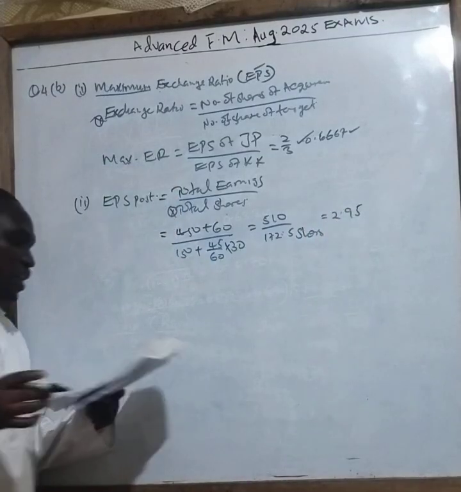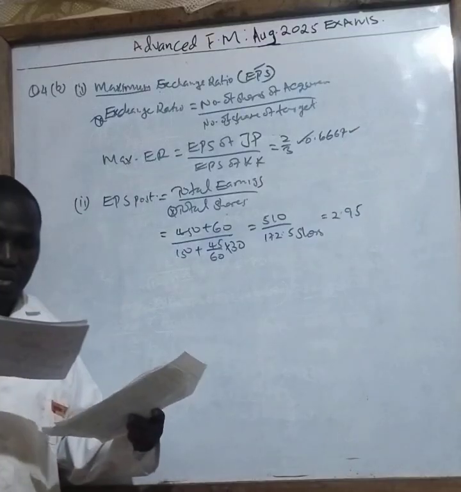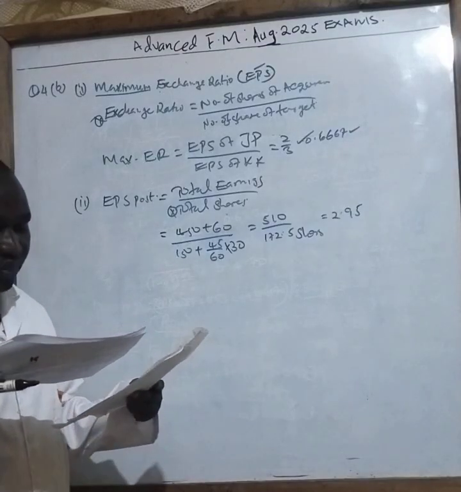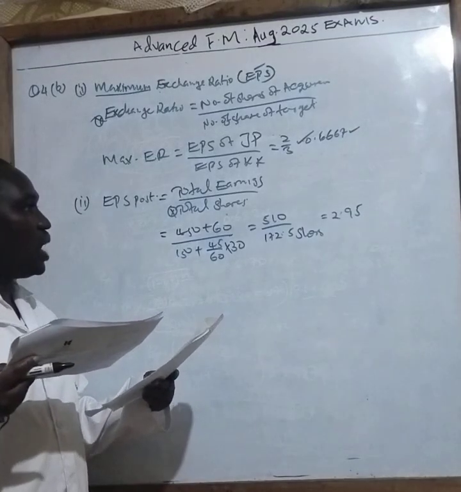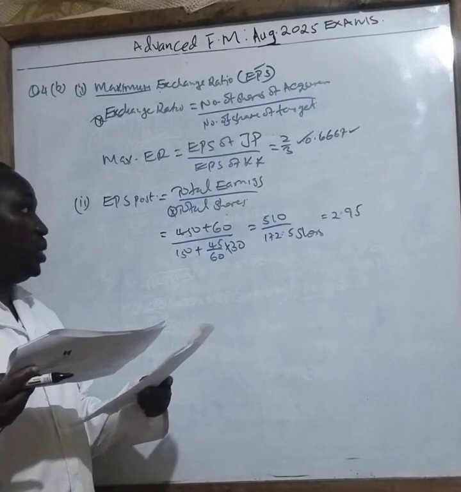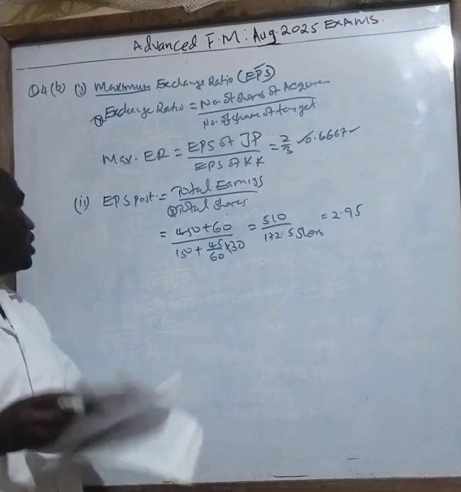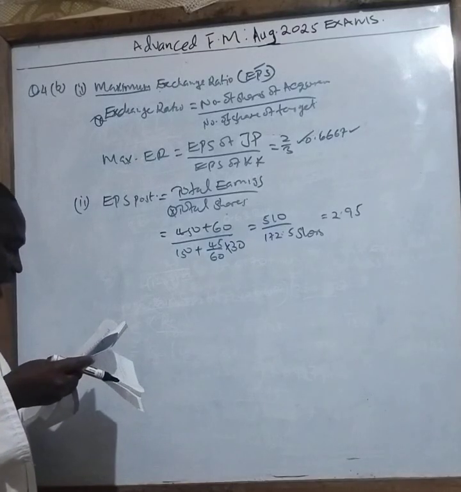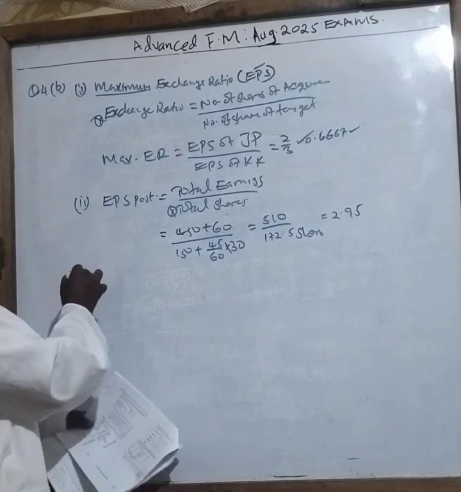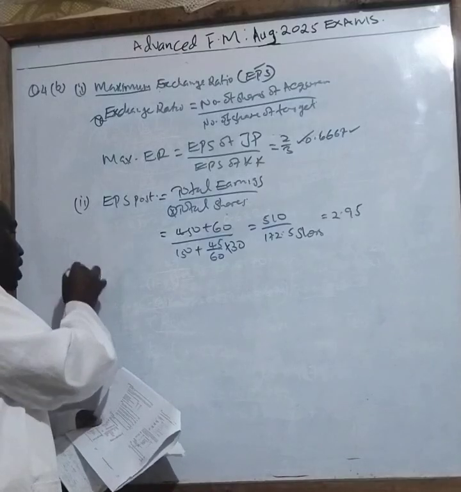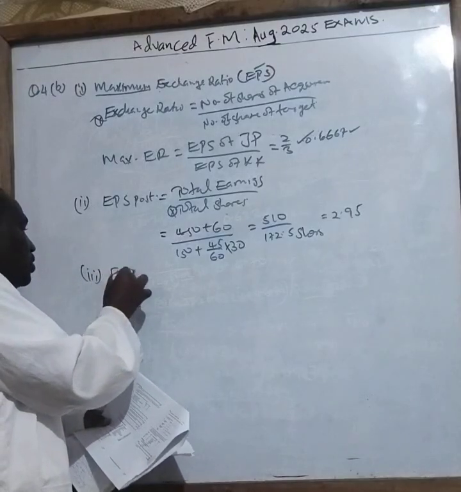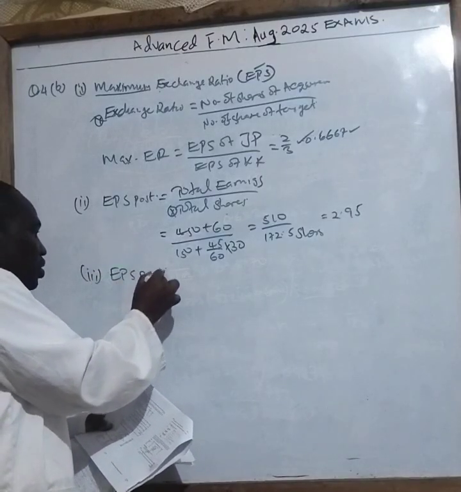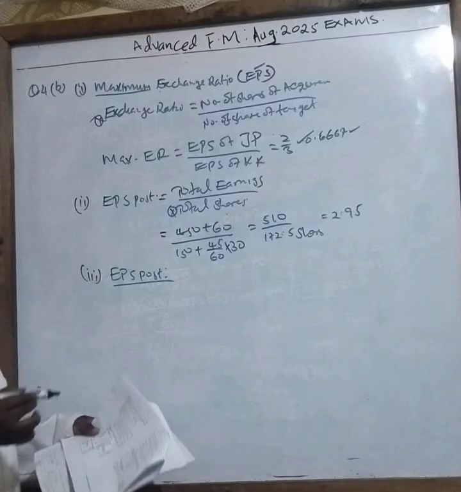So look at that. The EPS before acquisition for KK was 3, but now it has come down to 2.9. It means it has been diluted. Correct? Now next, KK's post-acquisition EPS. So they want you to, again, they are still dealing with KPA. Post-EPS, using this information now.